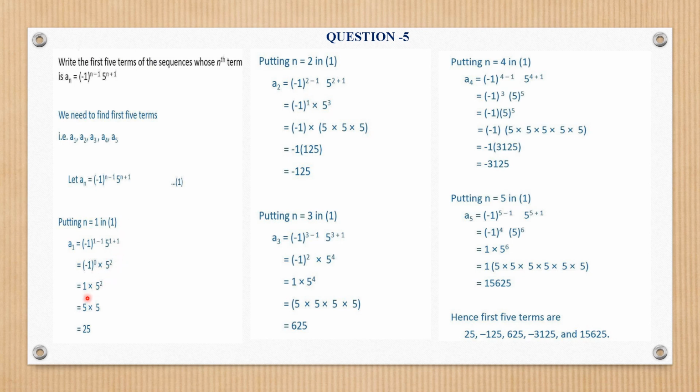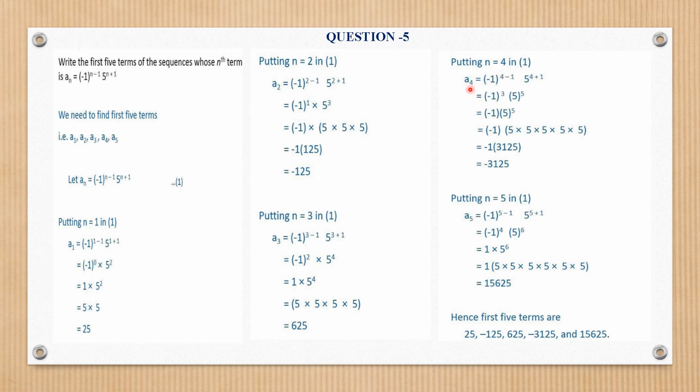And it is 5 square. That gives you 25. For A2, we get it as again minus 1 raised to power 2 minus 1, 5 raised to power 3, and it is minus 125. Please be careful with the signs. For A3, by placing n as 3, we get the value as how much? 625.